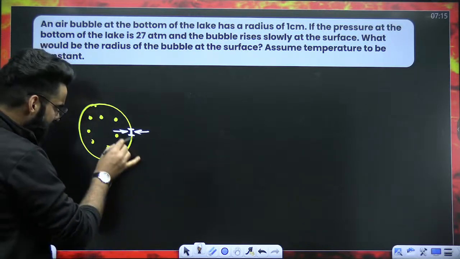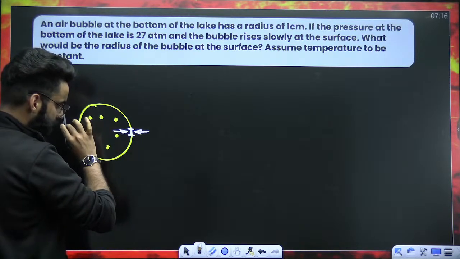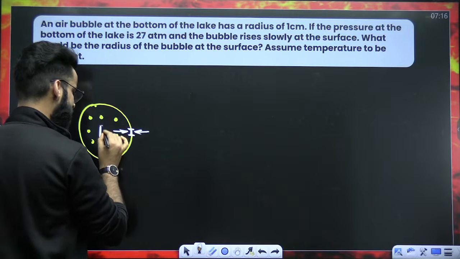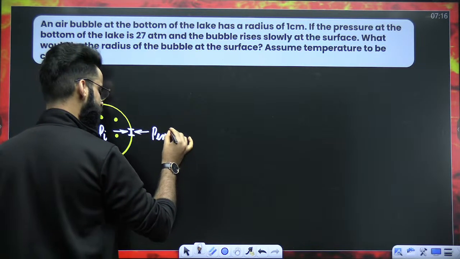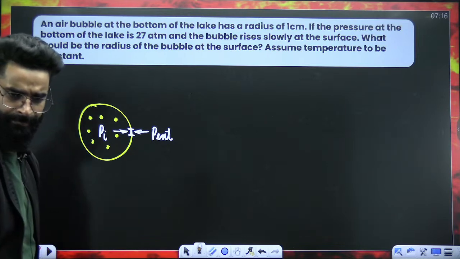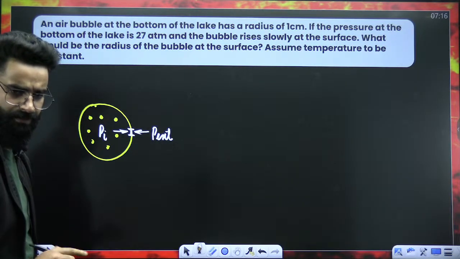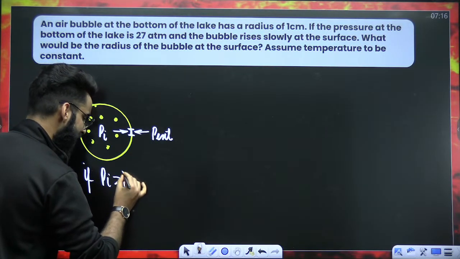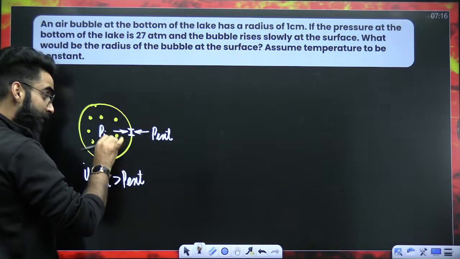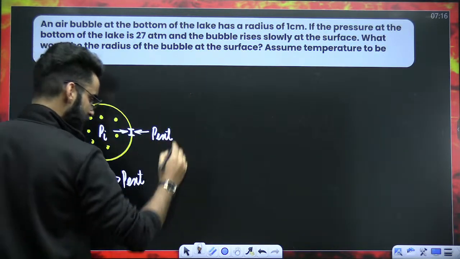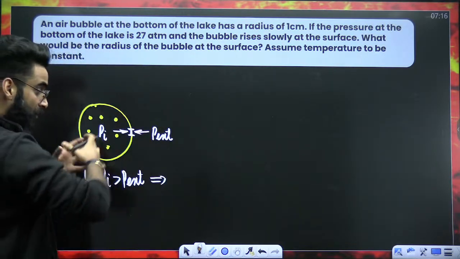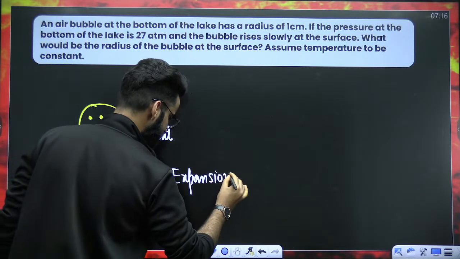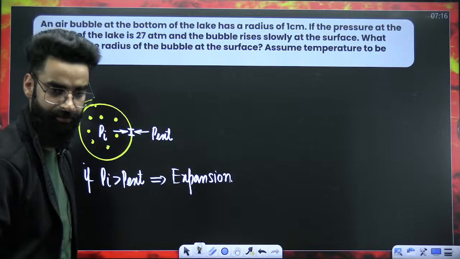Correct? So, can I say on the circumference of the balloon, two pressures are acting? One is internal pressure, one is external pressure, or atmospheric pressure, you can say. Now, my dear students, if internal pressure is greater than external pressure, can I say expansion of the balloon will happen? The balloon will increase its size. Right?